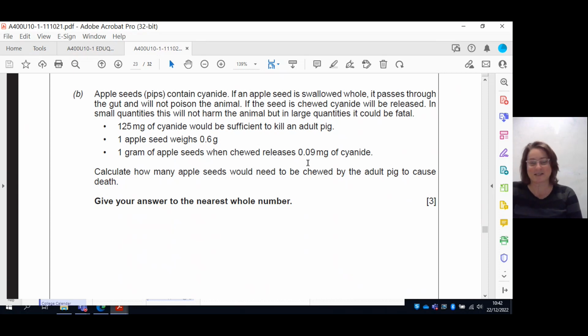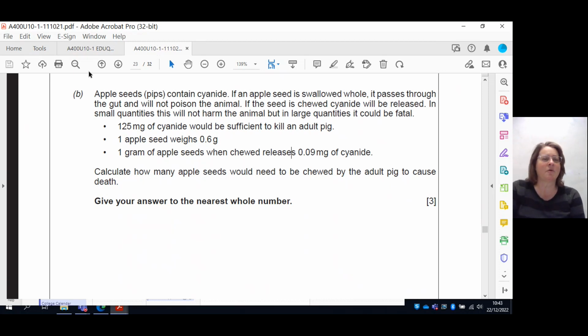The way that I went about this myself, you know that 125 milligrams is enough to kill a pig. First of all, I need to know how many grams of apple seeds I need. If I take my 125 and divide it by 0.09, I'm going to get how many grams of apple seeds I'm going to need. If you then divide this number further by 0.6, you will get to the actual number of apple seeds.